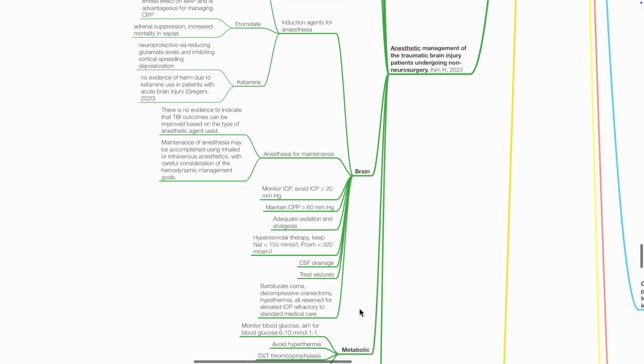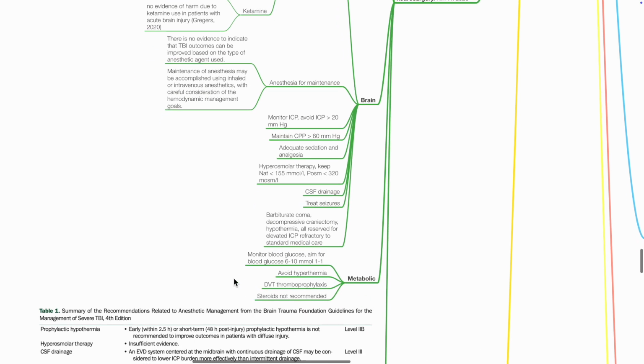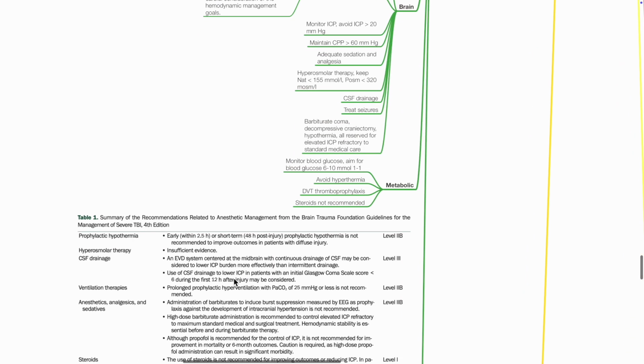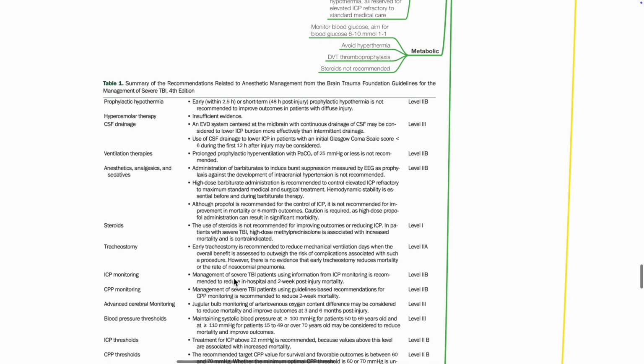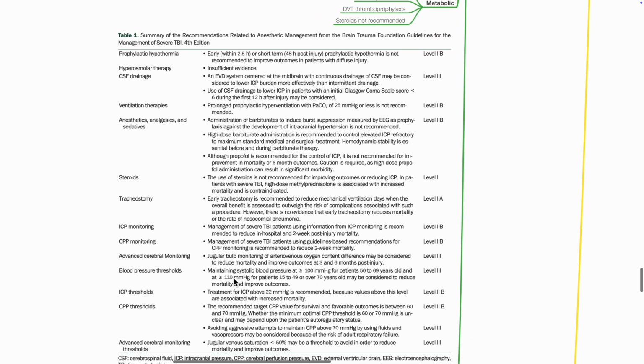In raised ICP, treatment includes hyperosmolar therapy, muscle paralysis, CSF drainage, barbiturate coma, decompressive craniectomy, and mild hypothermia. Metabolic goals include maintain euglycemia, avoid hyperthermia, DVT prophylaxis, avoid steroids. A summary of the recommendations related to anesthetic management from the Brain Trauma Foundation Guidelines, 4th edition, is included here.